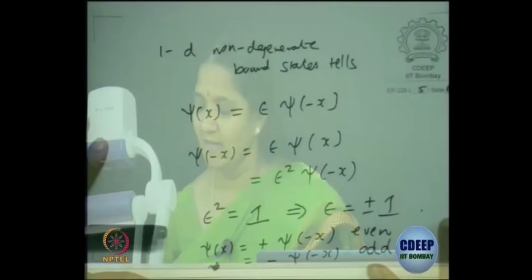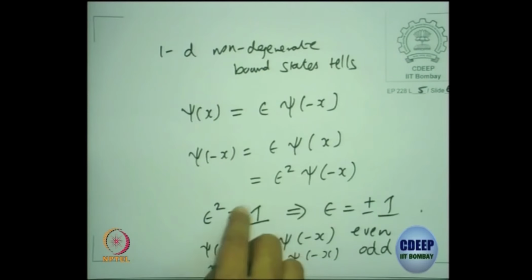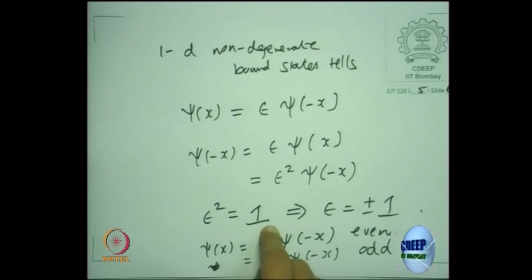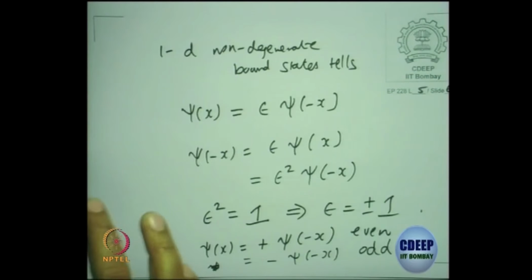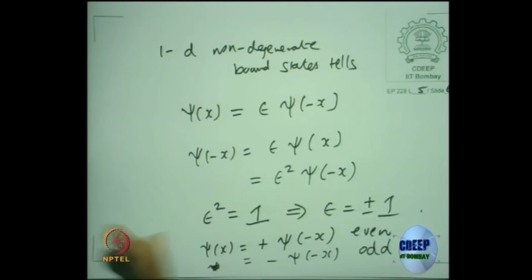No. So what he was saying is, let me put that sheet again. I don't know whether it will be visible. Let me see. I hope it will be. So what he was saying is that instead of this epsilon, which is to be plus or minus 1, why can't it be a complex phase factor? But what I was trying to tell him is that you need your epsilon squared to be 1. If you take a complex phase factor as e to the power of 2i phi, that is not 1 for an arbitrary phi, unless phi is taken to be pi. If you take phi to be pi, then it is only plus or minus 1.